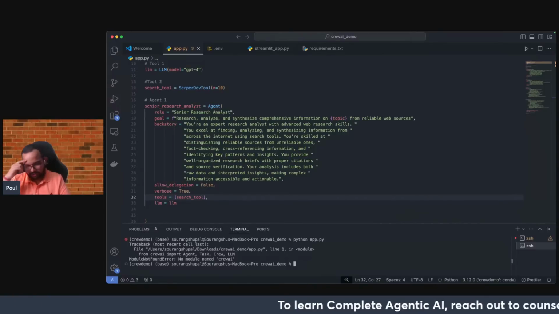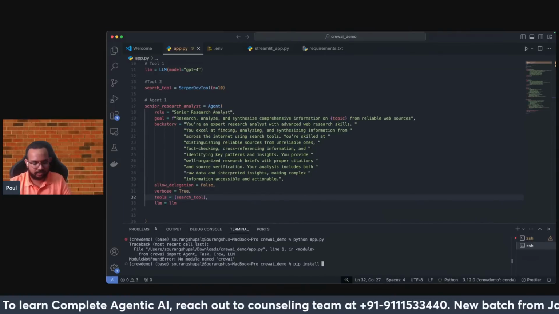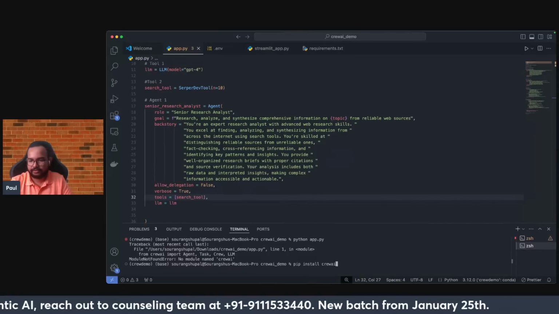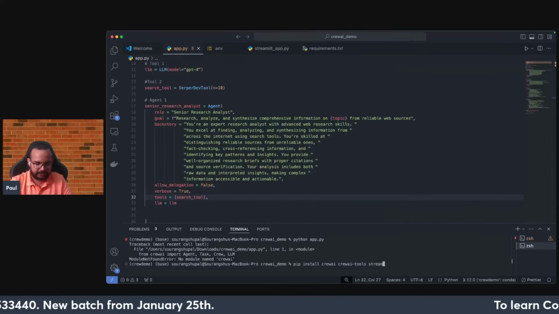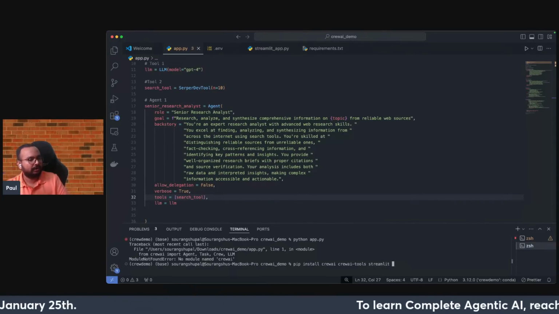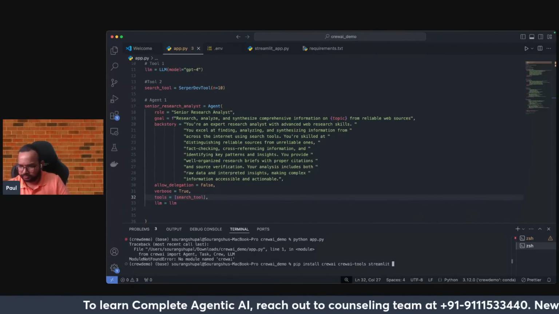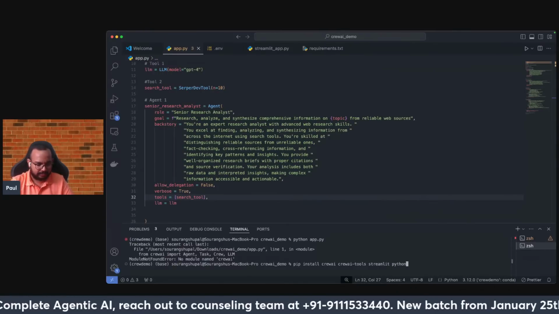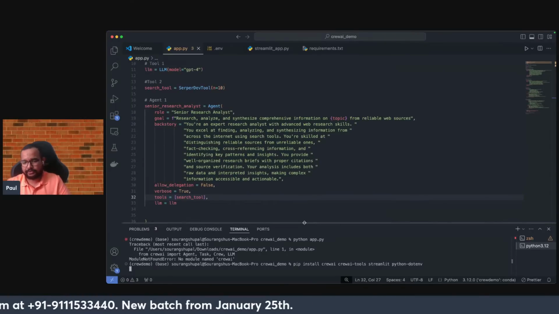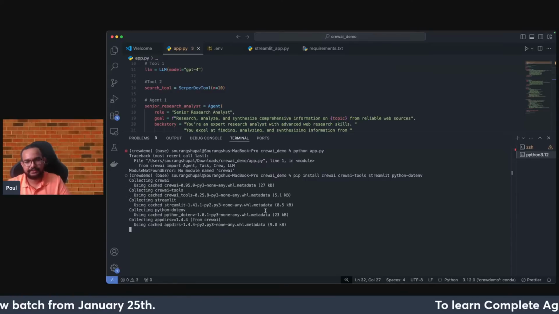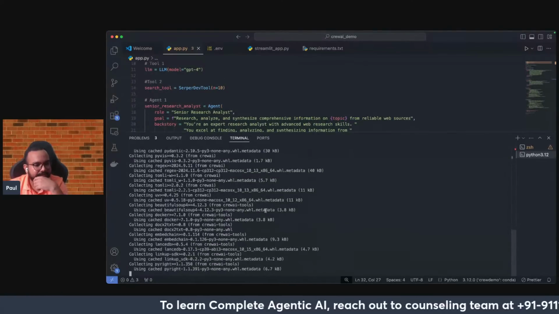It looks like I have not done the installation of those tools. So quickly let me do the installation. pip install crewai, then crewai-tools, and finally streamlit. I know the names of all the packages, so I'm just writing them. Otherwise, I can just do pip install -r requirements.txt also. That is fine with me, no issue. Now this installation will take some time. I forgot to do the installation in the first step, but for me these packages are already installed, so it will just pick up from the cache directly.